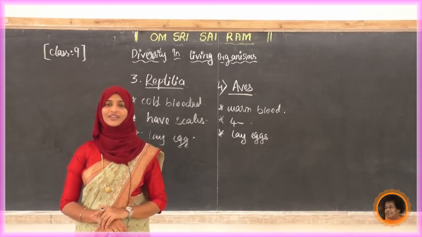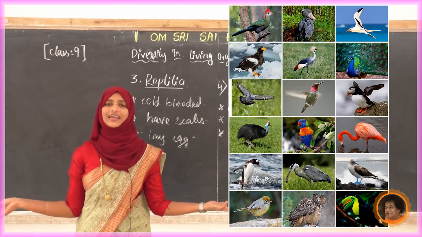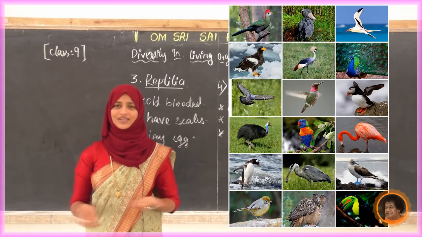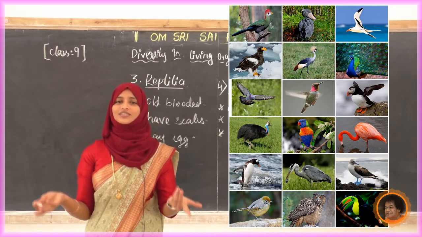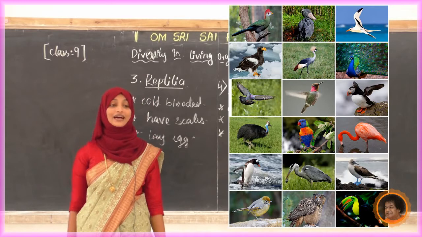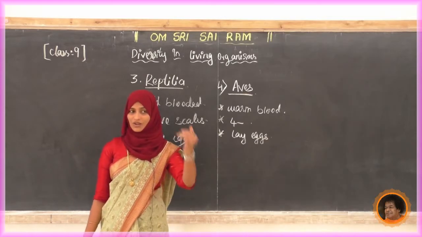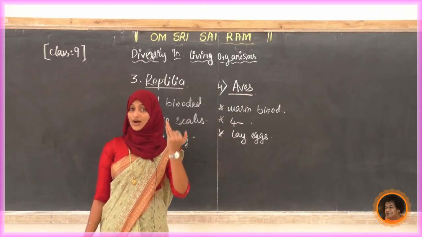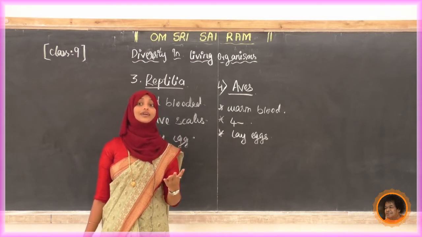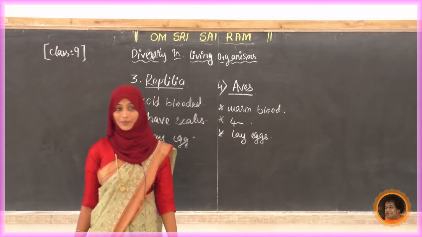Can you give an example? We can see a number of examples. All the birds you can name: ostrich, kiwi, crow, myna, parrot, peacock, pigeon. All those are examples of Aves. Okay, once again I will tell you the characteristics. Warm-blooded animals, with a 4-chambered heart. They lay eggs. The outside covering is feathers. 4 limbs are modified for flying.